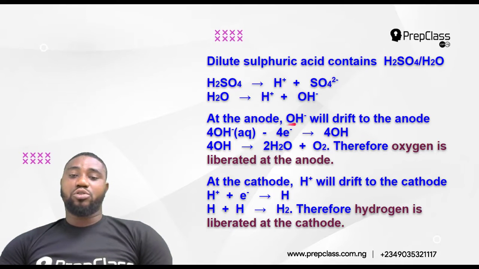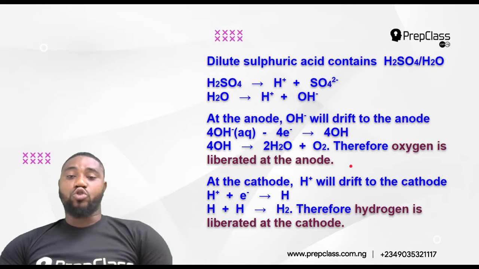So at the anode, these two will drift to the anode, but this one will be discharged. OH minus will drift to the anode. That simply means that this one will be discharged, while this one will be left in solution. Why? Because this one is much more electronegative than this. So this one is less electronegative, so it's going to move to the what? Anode. So it will be discharged at the anode. So OH minus will give 4 electrons to the anode and be discharged as 4 OH. This 4 OH will not dissociate towards hydrogen and oxygen. So therefore, oxygen is liberated at the anode.